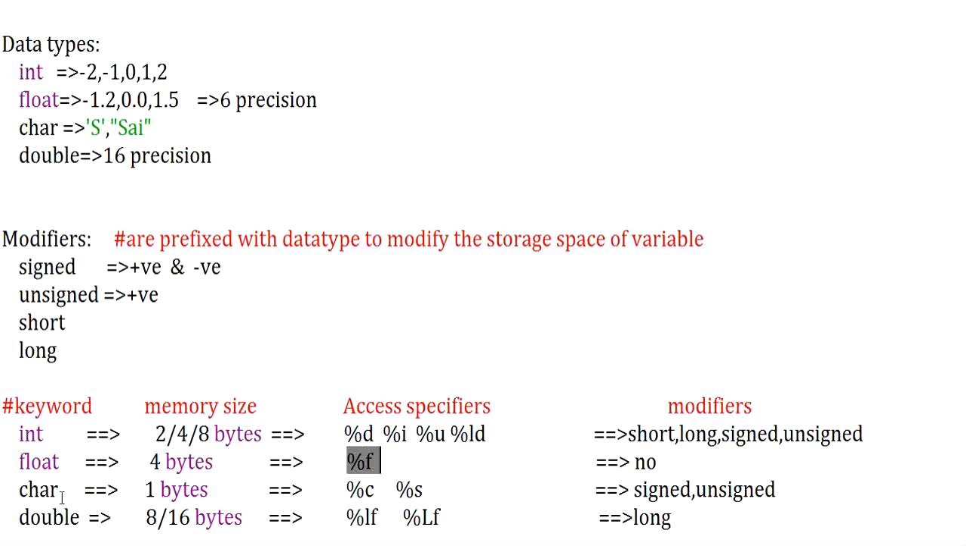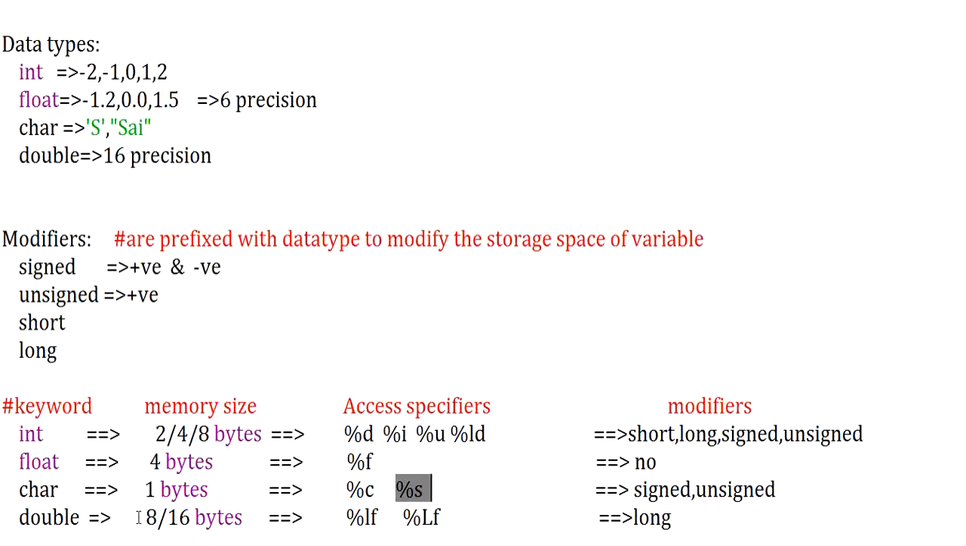And next we will see character. Character requires 1 byte of memory, and the modifiers that can be applied to character are signed character and unsigned character. These are the 2 types of modifiers which can be applied for character. As for the access specifier, as I said, a character can accept a single character or an array of characters. If you are going to accept a single character, I will be using %c. If you are going to use an array of characters, I mean a string, I can use %s here. And next data type is double.